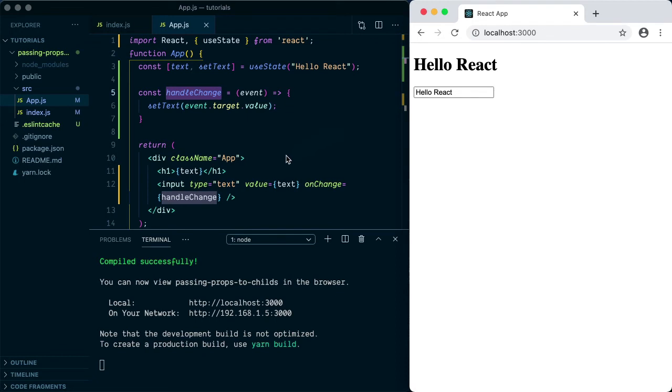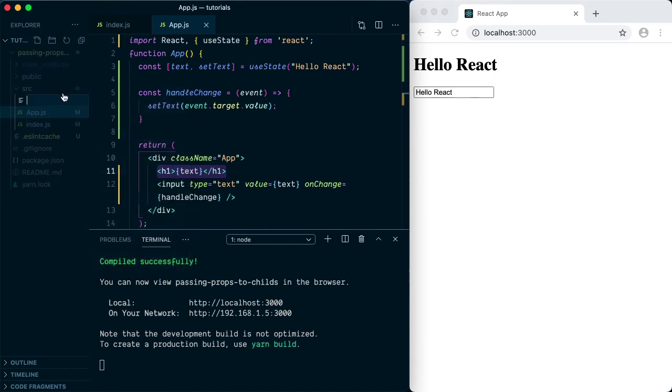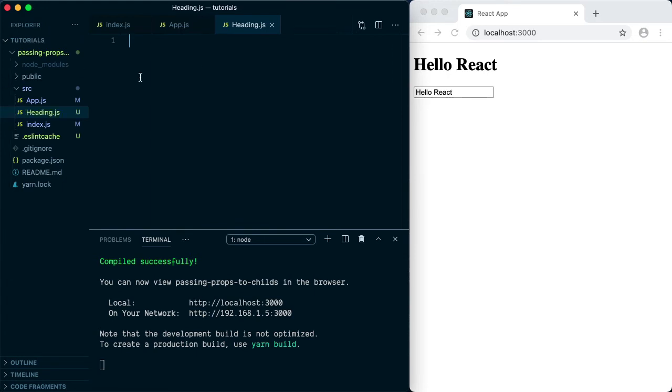Now the next thing we need to do is create a child component to pass the props to. So we are going to move this h1 tag to a child component, and let's create a new component here and call it Heading. Normally the components in React are created using uppercase. So the very first thing that we are going to do is import React from React. Next we create the arrow function here and we call it Heading.